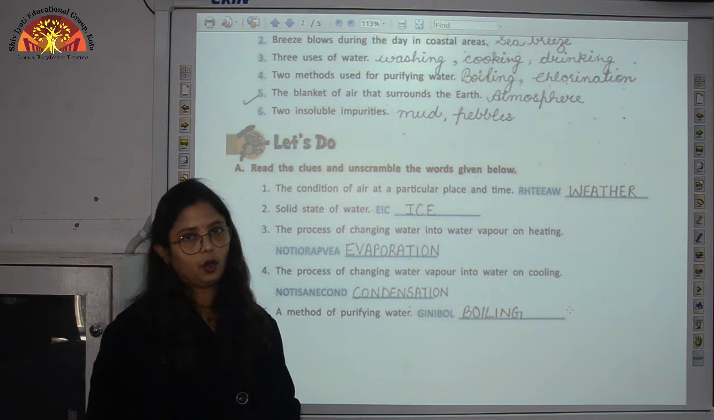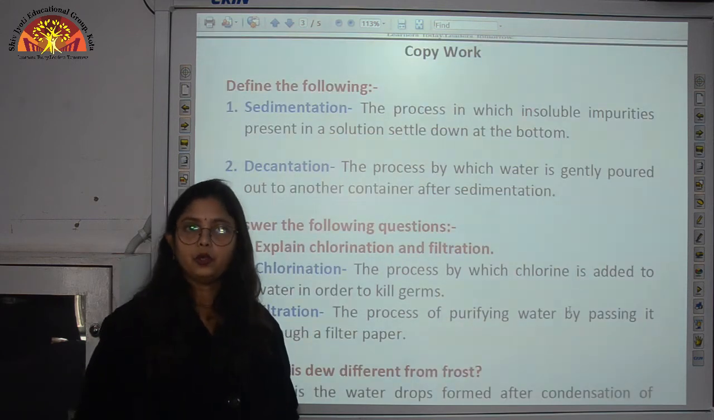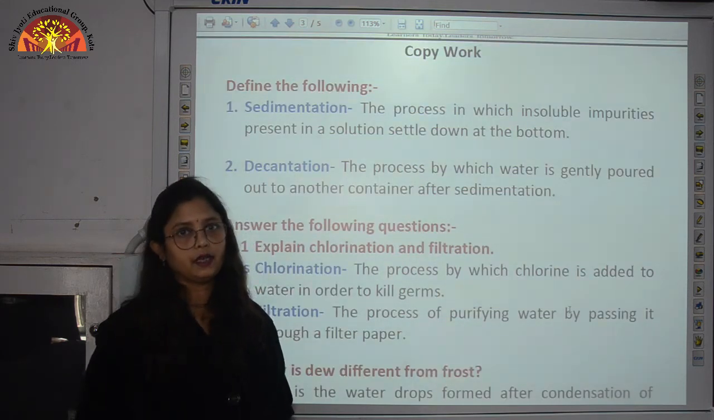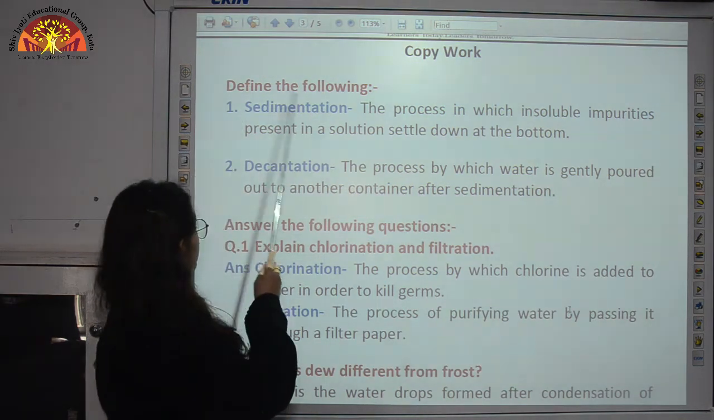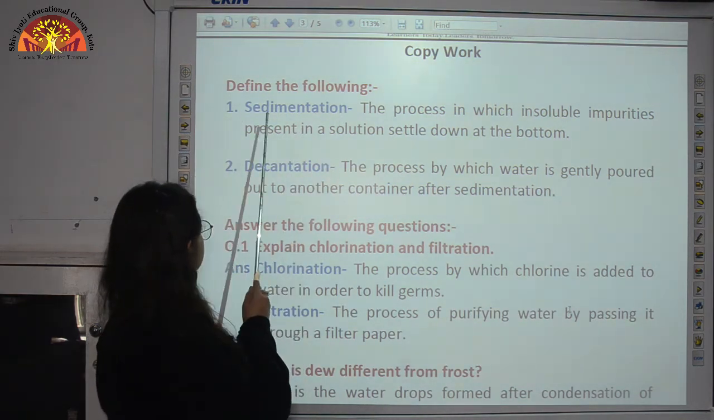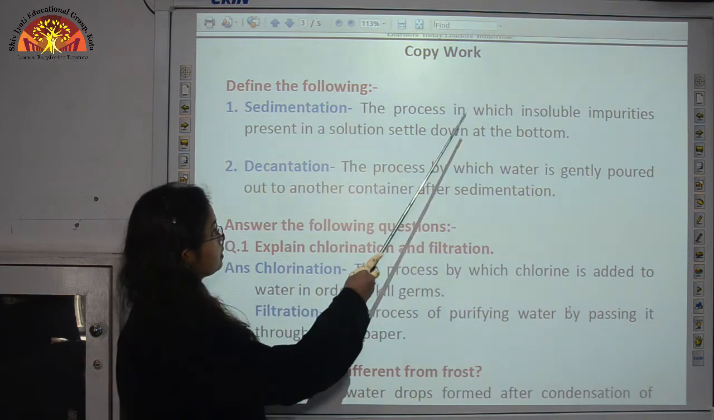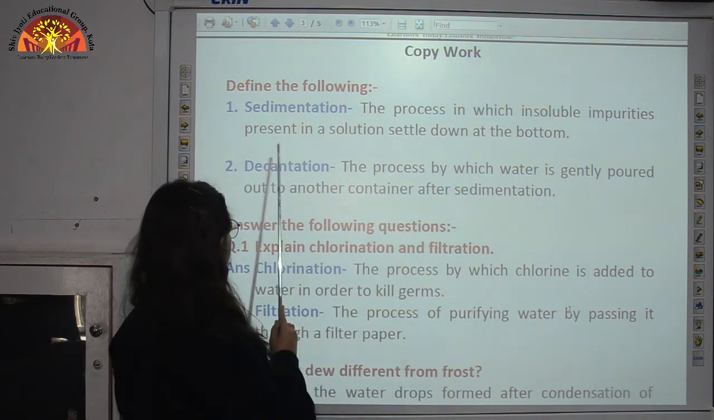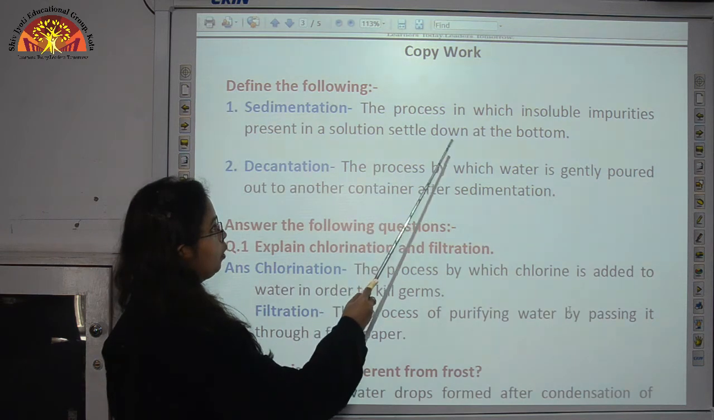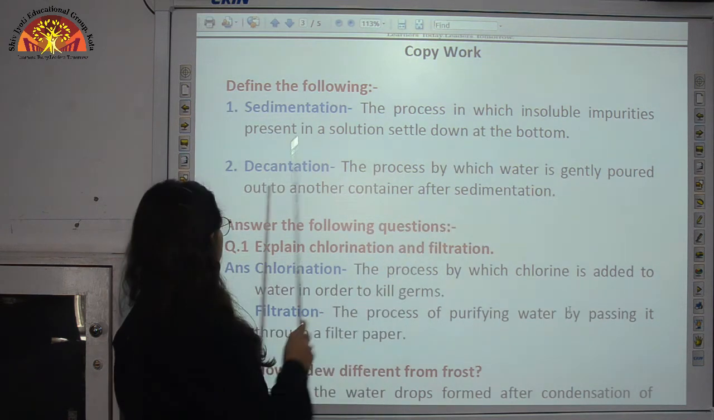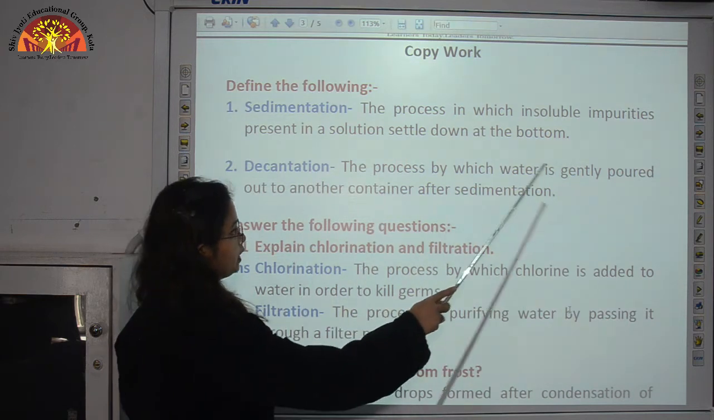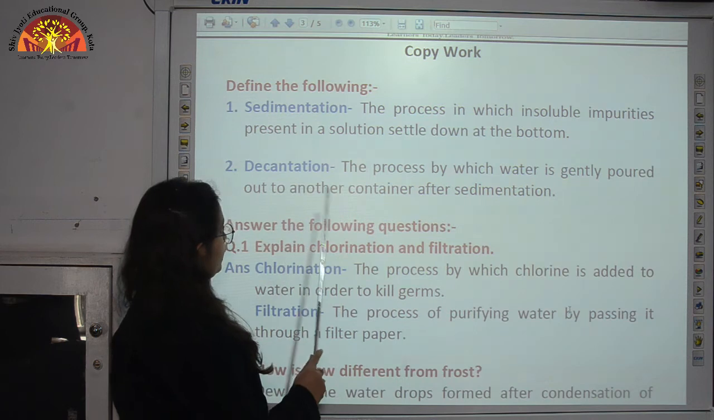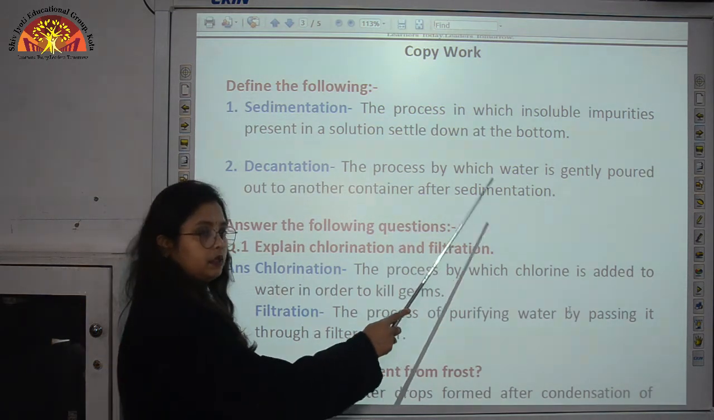Now let's move to the copy work. Children, you have to do this copy work in your school notebooks with good handwriting and a sharp pencil, and mark the red margins wherever required. So let us start with it. Define the following. First is sedimentation, the process in which insoluble impurities present in a solution settle down at the bottom. Second is decantation, the process by which water is gently poured out to another container after sedimentation.